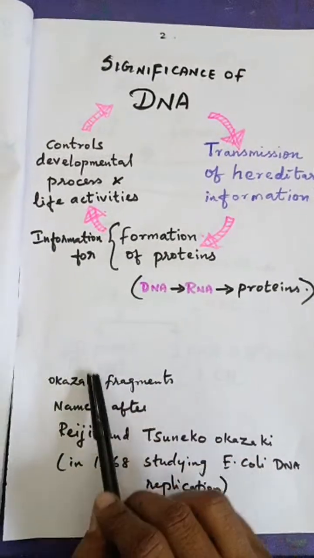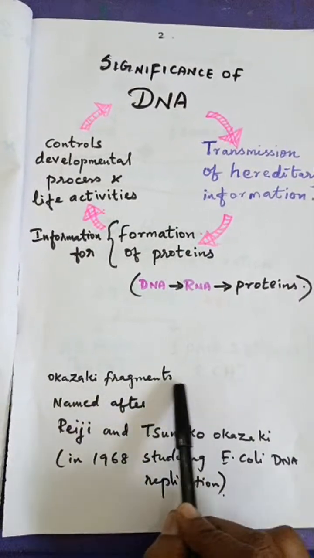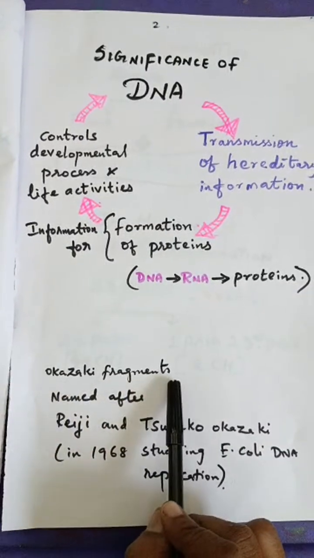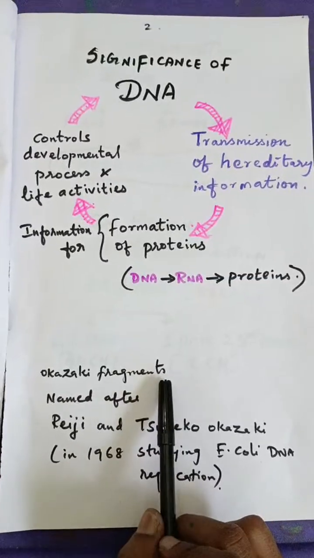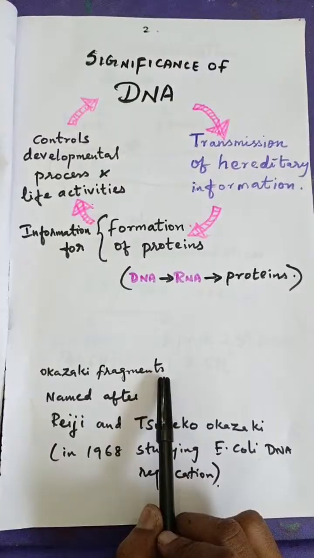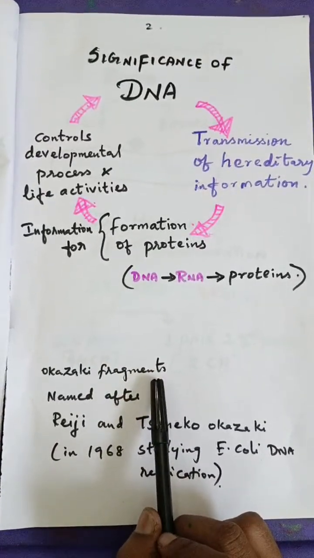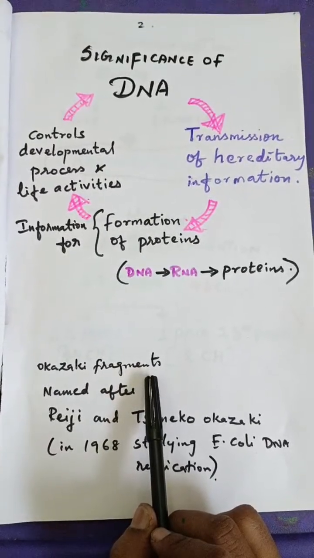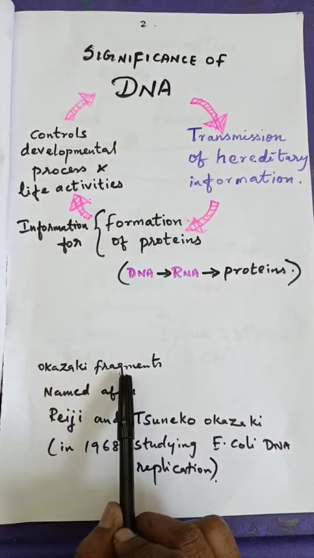Yeah, it's nothing but the Okazaki fragments. Why is it called Okazaki fragments? Where did we study these Okazaki fragments? We studied this in the lagging strand, when the new daughter DNA strands are formed. So these Okazaki fragments are short segments, isn't it? How they are formed, that is why this name came for these fragments.